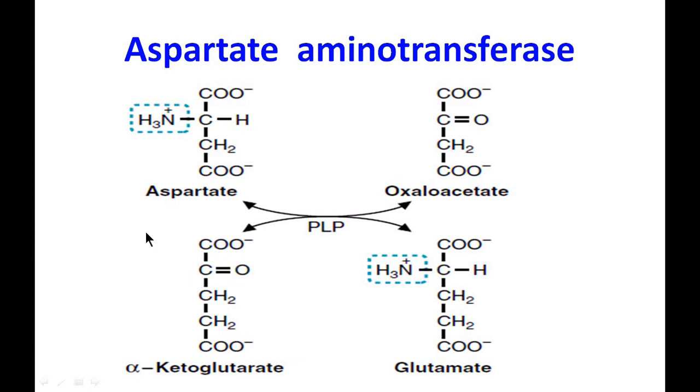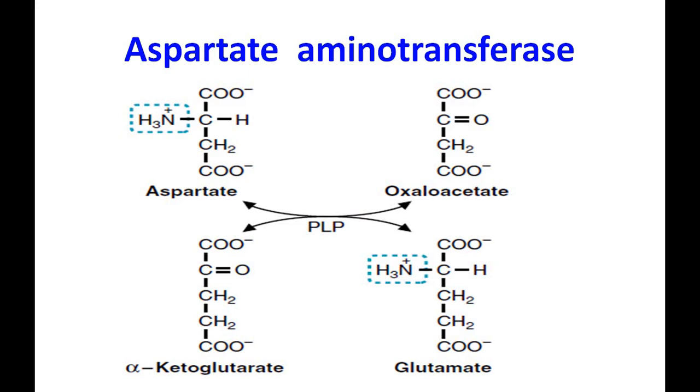Here an important aspect of transamination is that it helps in the synthesis of non-essential amino acids in our body. Another important aspect is the coenzyme for transaminases, which is pyridoxal phosphate, also called vitamin B6, that is